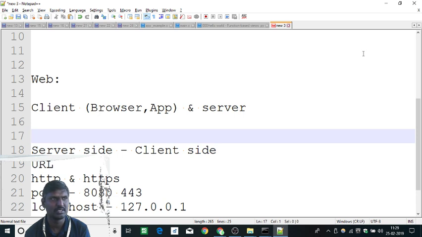The client consists of your HTML, CSS, and JavaScript. Those are the client side stuff. These are the predominant players in the client side. Apart from that, if it is a mobile app, if it is iOS, it could be Objective-C or Swift. If it is Android, it could be Java, or what is the other language, I forgot. Okay, so those are the technologies that come in the client side. When it comes to server side, it could be any language.